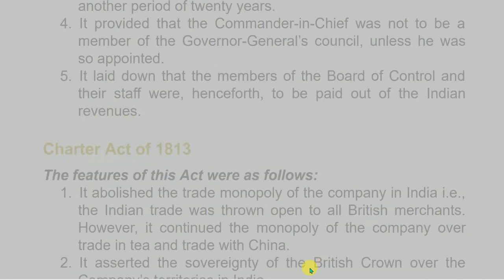4. It provided that the Commander-in-Chief was not to be a member of the Governor-General's Council, unless he was so appointed. 5. It laid down that the members of the Board of Control and their staff were, henceforth, to be paid out of the Indian revenues.